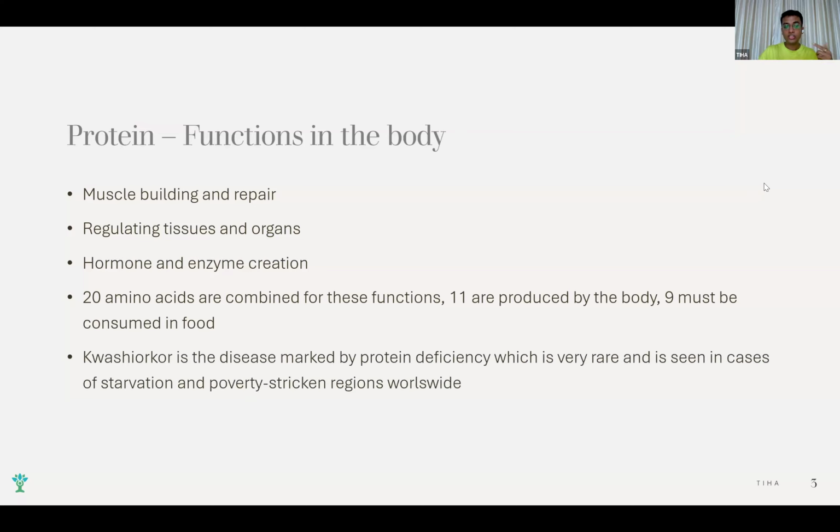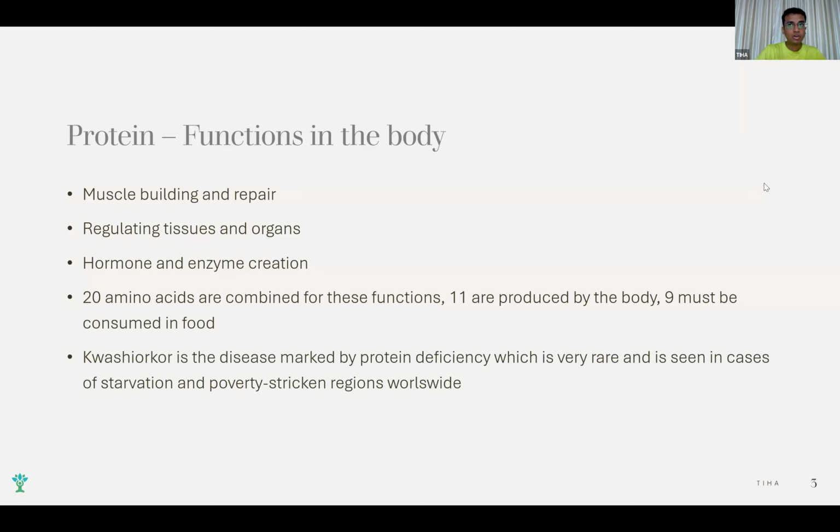Okay, and जो protein deficiency की जो बीमारी होती है, that disease is called as kwashiorkor. किसी ने सुना है इस बीमारी के बारे में आज तक? I am sure most of you have not heard about this disease because it is so rare, but still protein को इतना importance दिया जा रहा है.